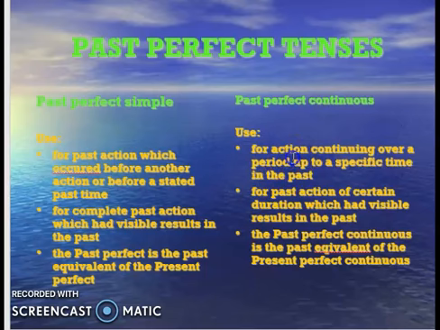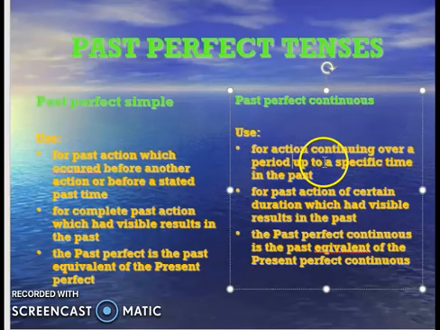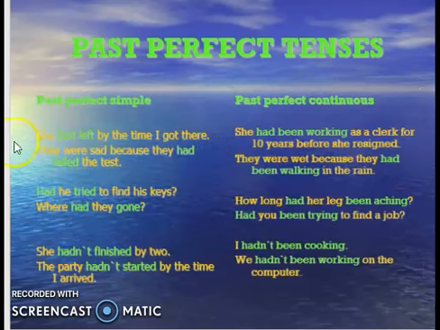And if I talk about past perfect continuous, this is talking basically about the action which continued over a certain period of time and up to a specific time in the past. For past action of a certain duration which had visible results in the past. Past perfect continuous talks about the things which started in the past and continued in the past. Okay, so the action started and finished in the past simple. This continuity of action comes in past perfect continuous. So I'll be giving you some examples here.